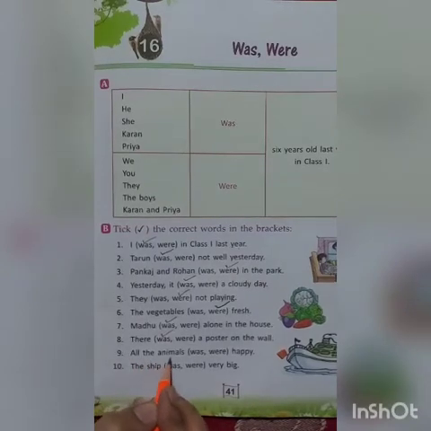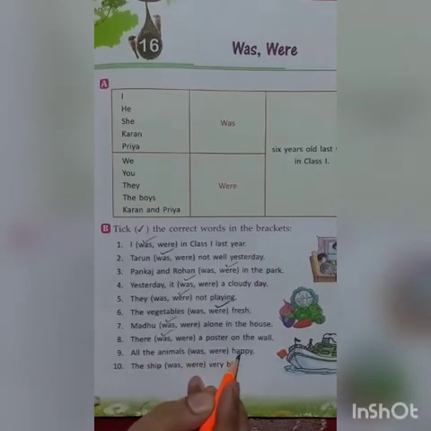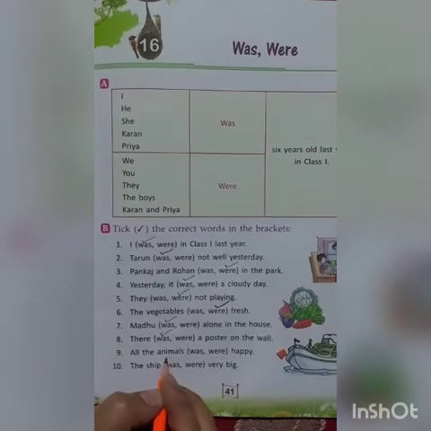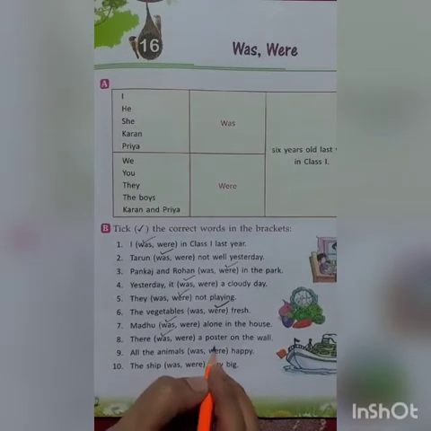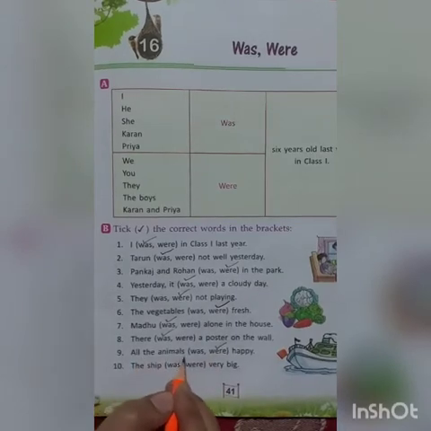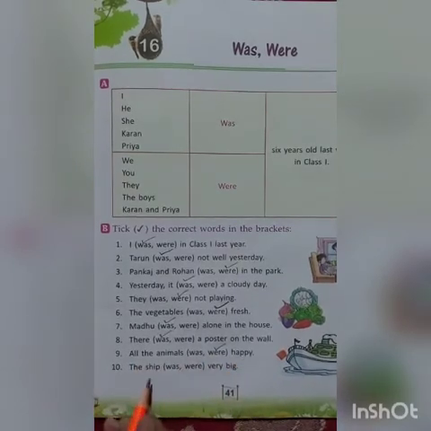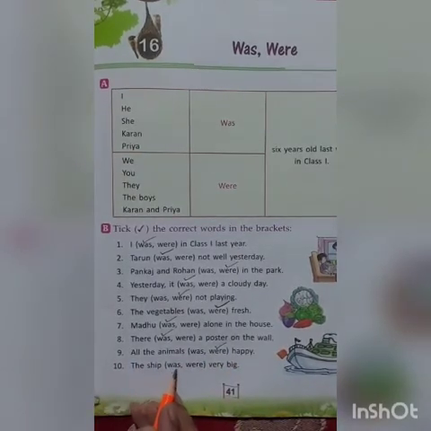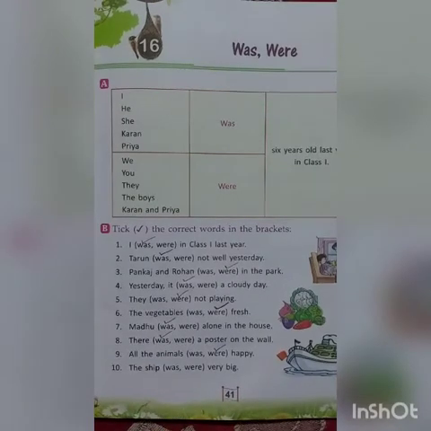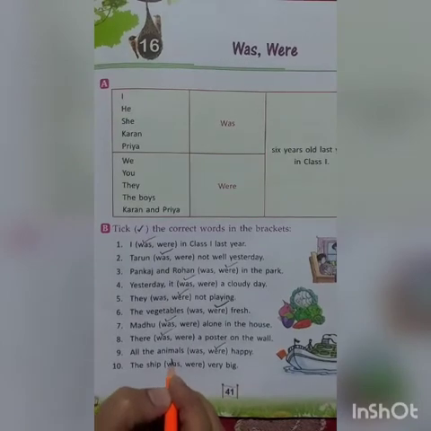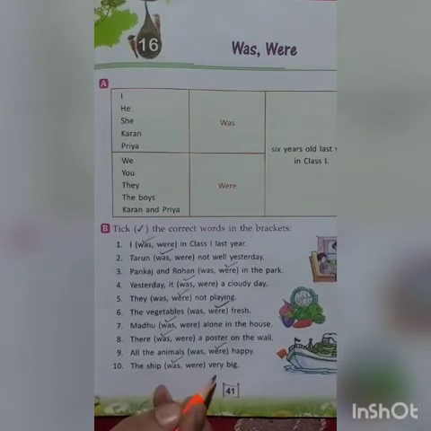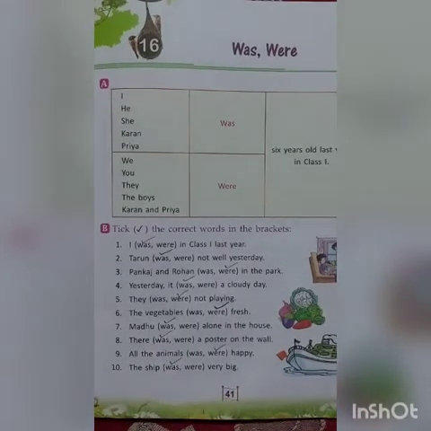Next, all the animals was or were happy. Now all the animals, we are talking about more than one here. So we'll use were. All the animals were happy. Next, the ship was or were very big. We are talking about one ship here. So we'll use was. The ship was very big.